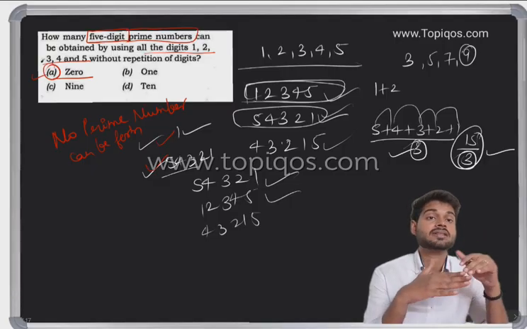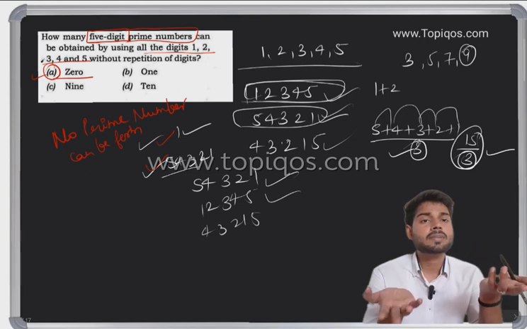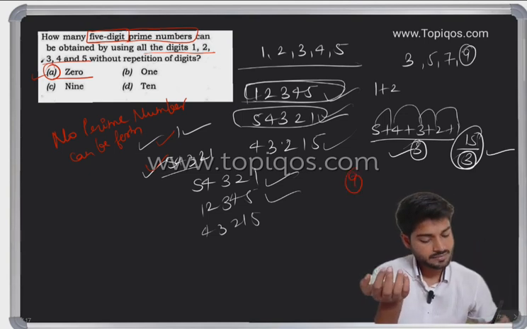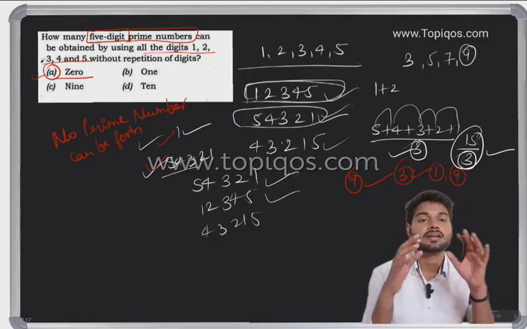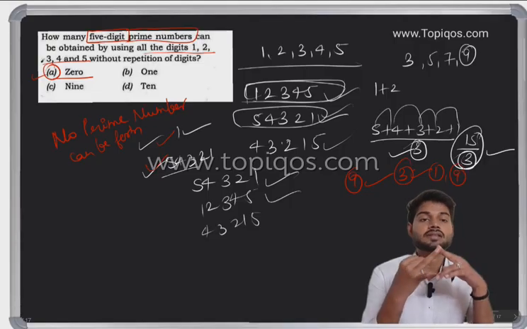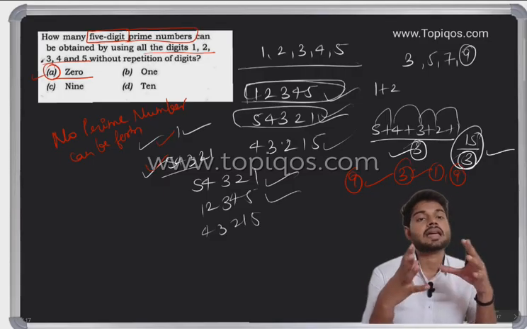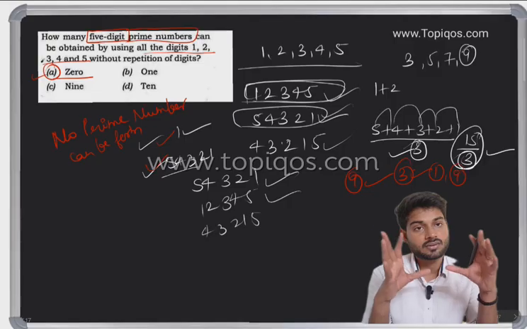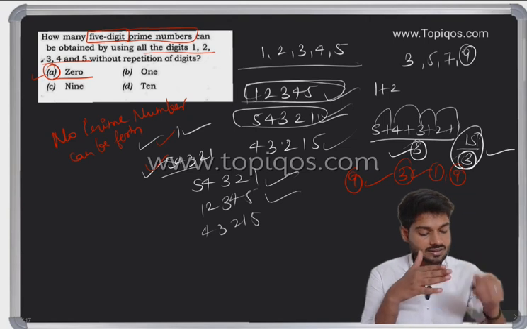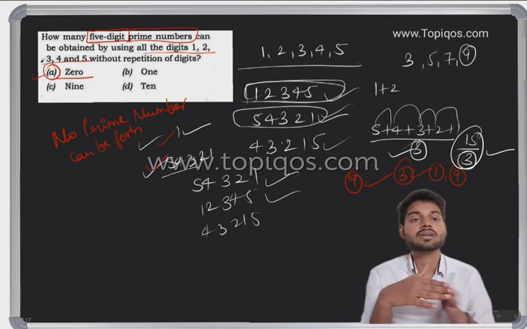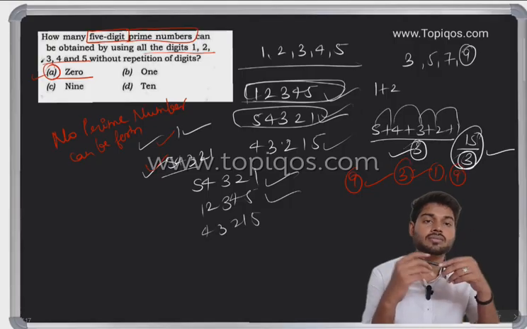But if the number has more than 2 factors, then it is not a prime number. For example, why am I not taking 9 as a prime number? Because it comes in 3, it comes in 1 and it comes in 9. So it has more than 2 factors, so it is not a prime number. So here also, if I make any arrangement, it is divided by itself, by 1 and also by 3. So no prime number can be formed using these digits. However, if the question allows repetition, we can put 1 or 3, so it can be a way to solve the answer.